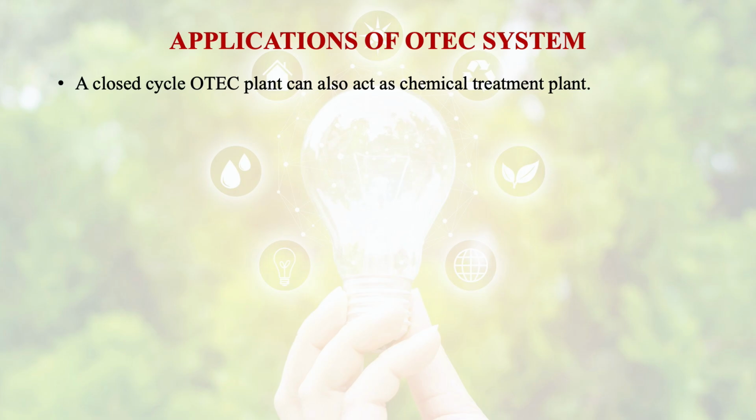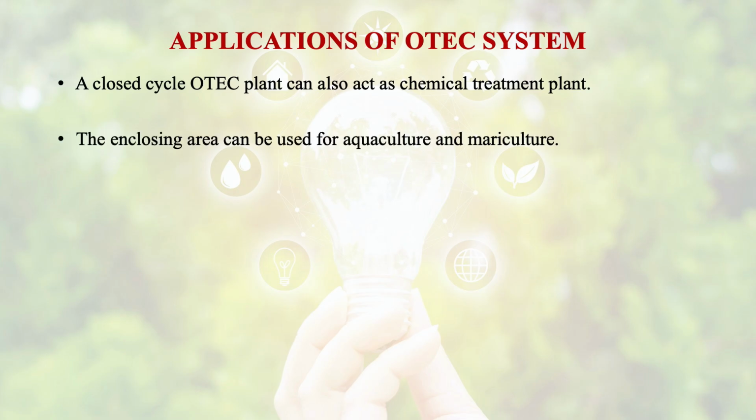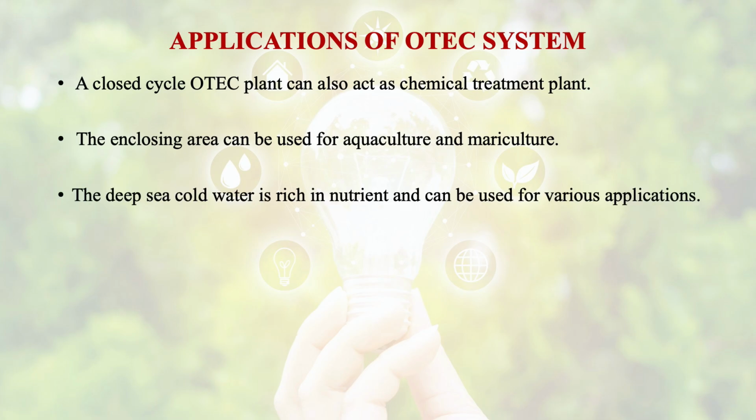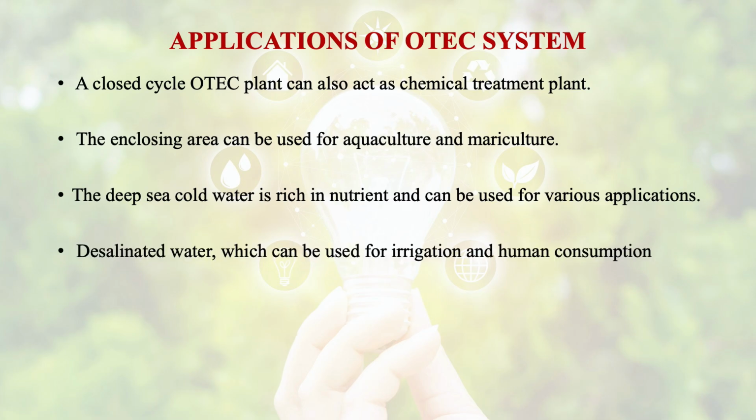The applications of the ocean thermal energy conversion system. A closed cycle plant can also act as a chemical treatment plant. The enclosing area can be used for aquaculture and mariculture. The deep sea cold water is rich in nutrients and can be used for various applications, and the desalinated water can be used for irrigation and could be utilized by humans as well.